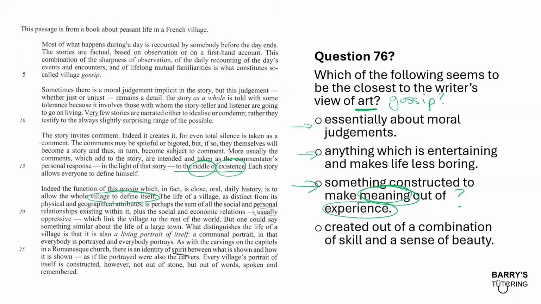And then just for completeness, let's have a look at D. Created out of a combination of skill and a sense of beauty. No, that could be true, that could be your view of art, but this is not what the text is talking about. It's not suggesting that gossip and art are about things like skill and beauty. It's more talking about how we use gossip and we use art to try to make sense of ourselves and other people, and I guess our experiences. So C probably makes the most sense there.